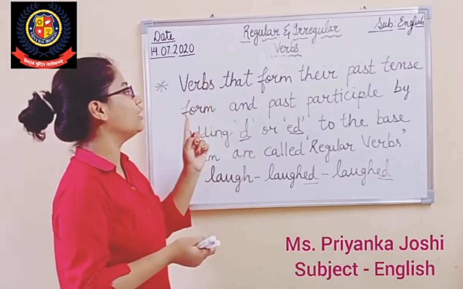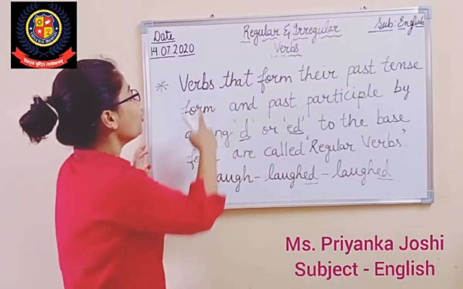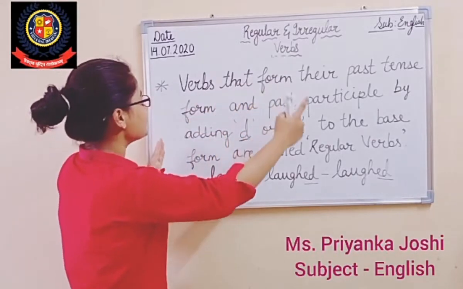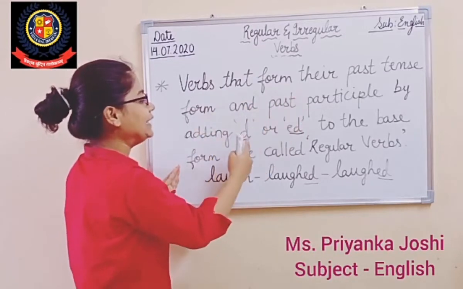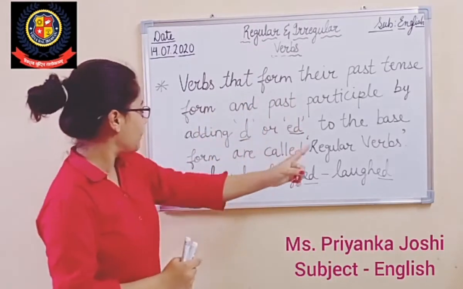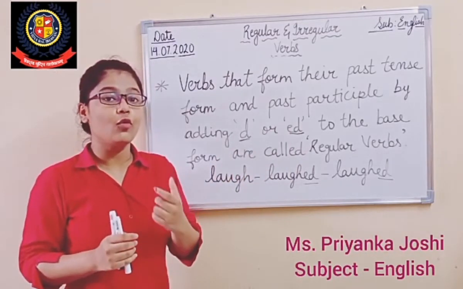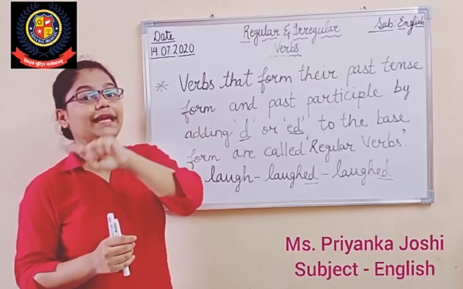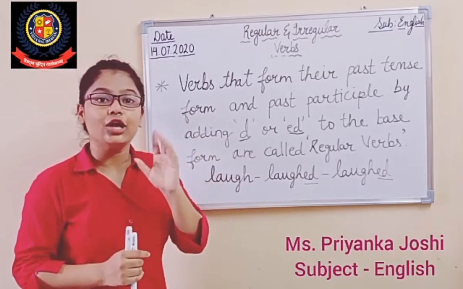Now let us read the definition once again so that you can understand the concept. Verbs that form their past tense form and past participle by adding d or ed to the base form are called regular verbs. So when we add d or ed to the base form, then we form regular verbs.